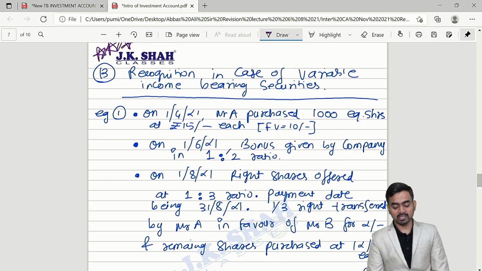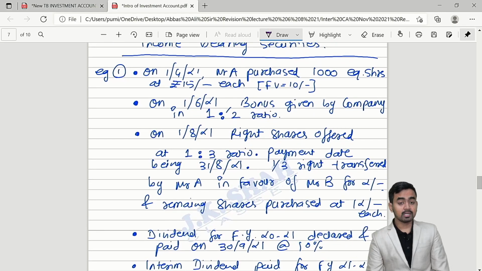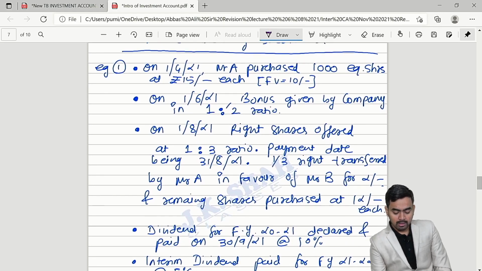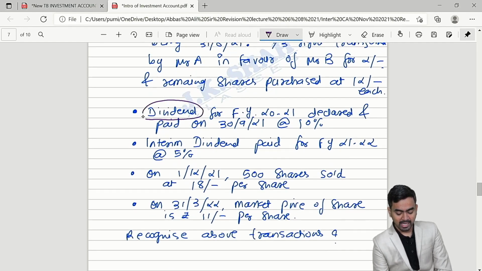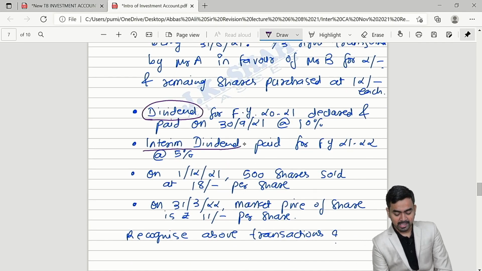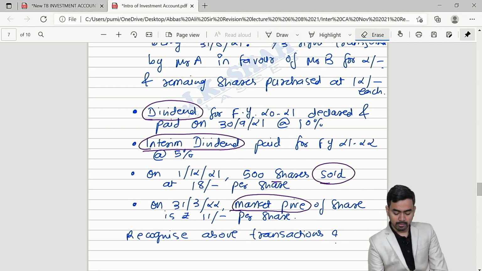Just check my question, how you will recognize everything when the security is variable income. Example: Mr. A purchased something, then a bonus point is there, then a right share point is there, then dividend of last year is there, then interim dividend is there, then a sale transaction is there, and final sum market price is given for valuation purpose.